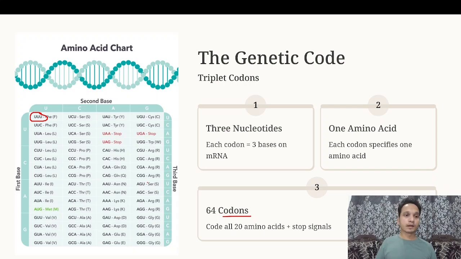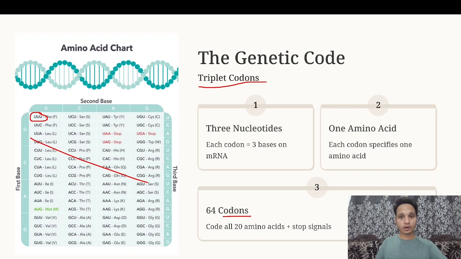Remember this. One codon is exactly after another codon. They do not overlap each other. It's not like 1, 2, 3 ends here and 2, 3, 4 will start here. No, it never happens. One code is here, another code is here. They are completely separated from each other. So one codon is made up of 3 nucleotide bases, so it is called a triplet codon.